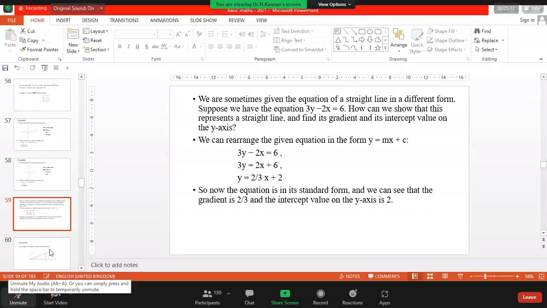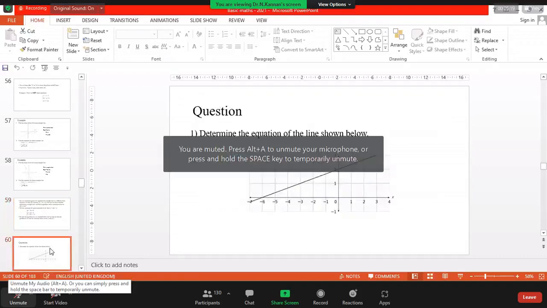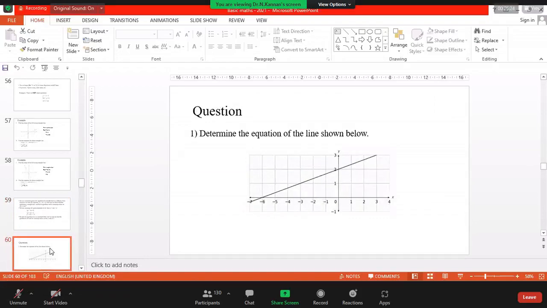Okay, with that note, we will move to the next one. You see this scenario, okay? Here I have given you a straight line. It is of course touching the y-axis, and again it is touching the x-axis, right? So my question is, please determine the equation which is representing this one. Can you do it? Difficult? Students, can you do it? Yes. Please, I will give you 5 minutes. Please work out this one. Then I will discuss with you.